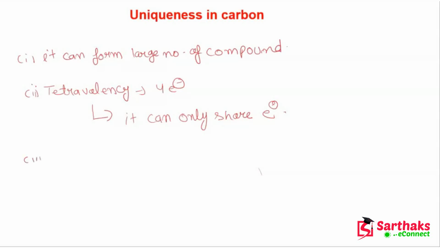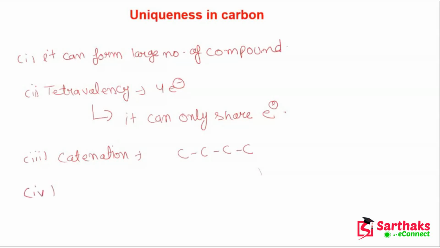Now one more property of carbon that makes it unique from others is catenation. So basically what is catenation? It's very easy. Carbon makes long chains like this. Okay, carbon makes long chains. So this property of making long chains is known as catenation. I hope this point is clear to you.